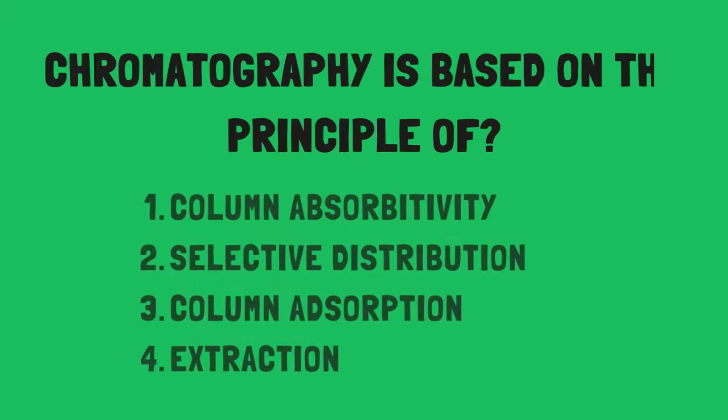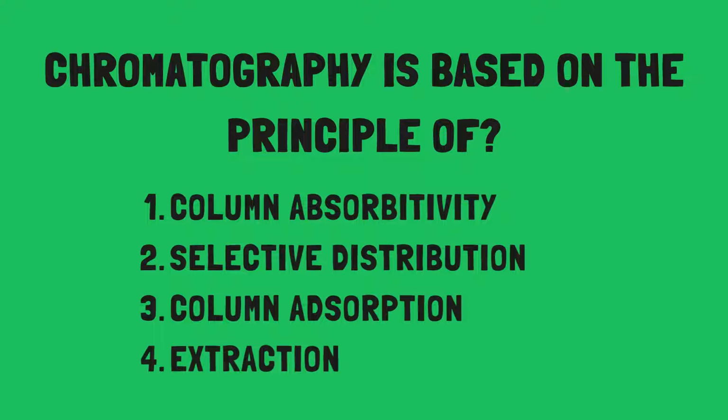Our second question was: chromatography is based on the principle of, and the options were column absorptivity, selective distribution, column adsorption and extractions. So basically we all know that chromatography is based on different principles such as affinity and interaction between mobile phase and stationary phase.